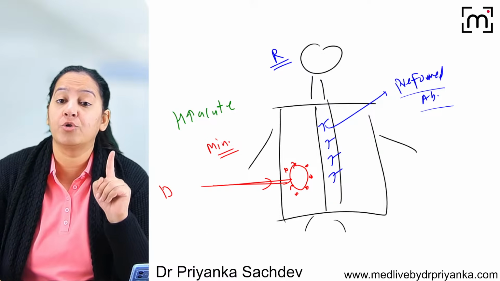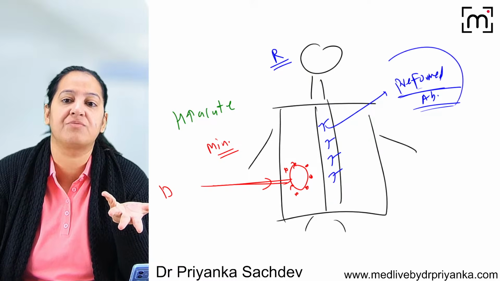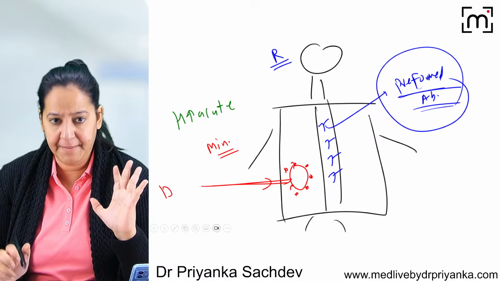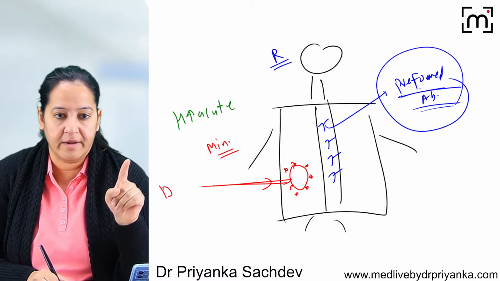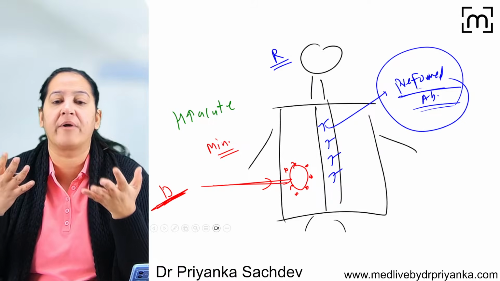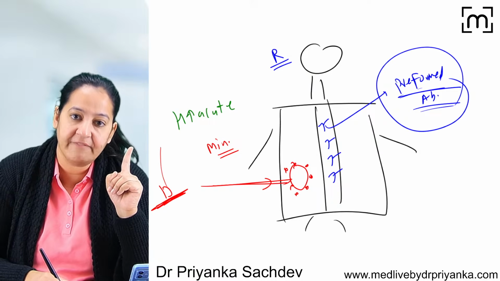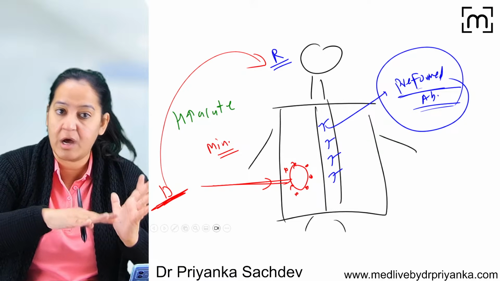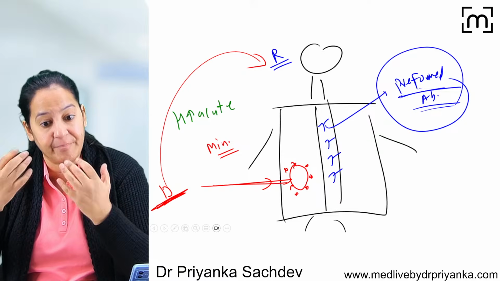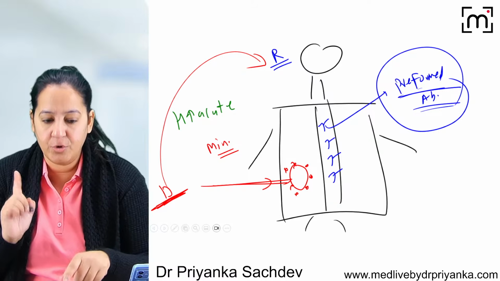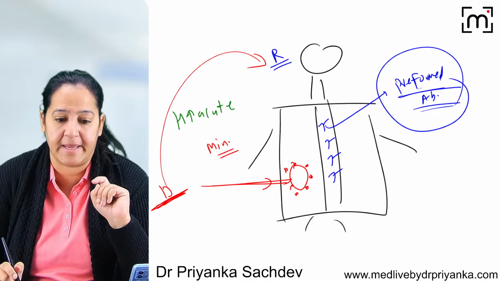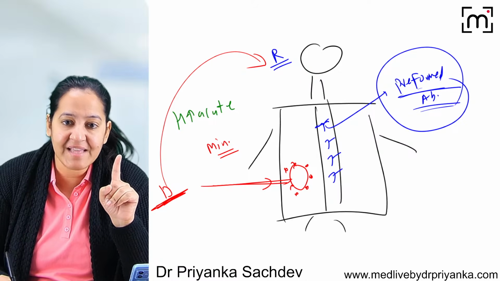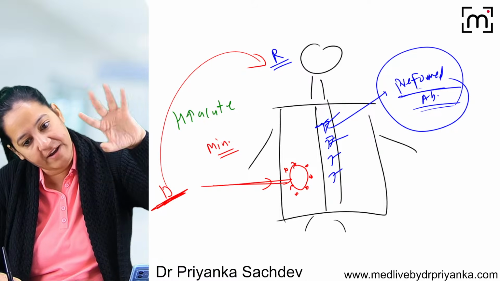So it is due to preformed antibodies. Now the question arises: from where are these preformed antibodies coming? There should be a sensitization. Maybe this is a donor and this is a recipient. These two are relatives, and the donor has given blood to the recipient in the past. So the antigens of the donor are already exposed to the recipient, and the recipient has made antibodies for that antigen. The body has immunological memory. That is forever. Once the antibodies are formed, it will be forever.